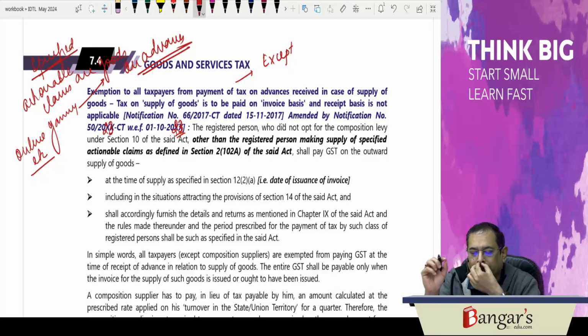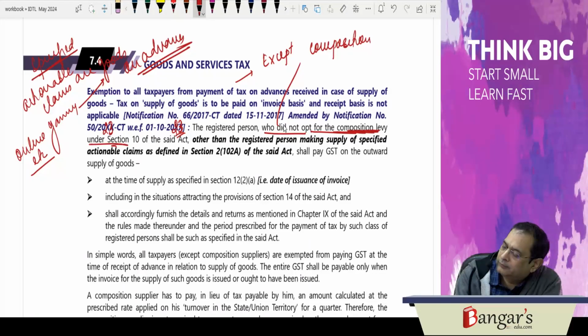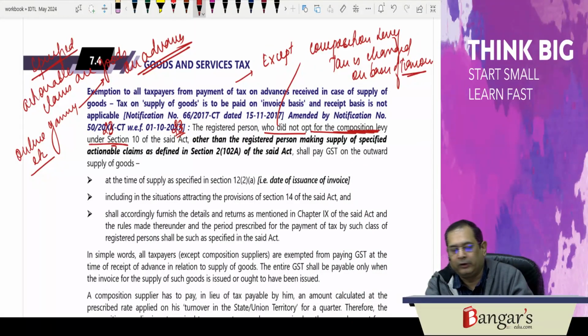So what they say is a registered person who did not opt for composition levy, because on composition levy, tax is charged on the basis of turnover. Whatever is your turnover in the state or union territory, the composition rate is applied on the same.